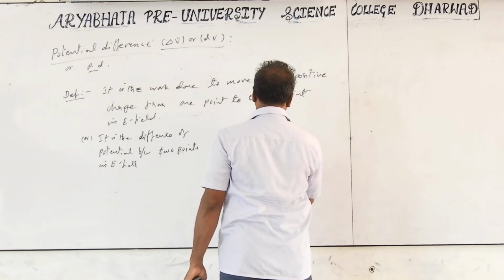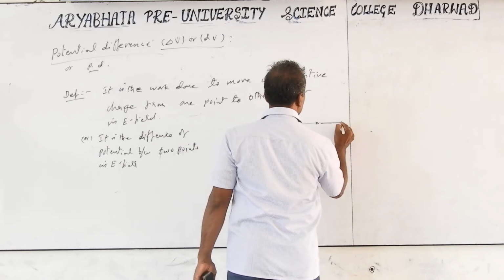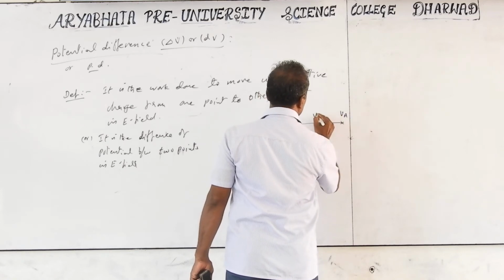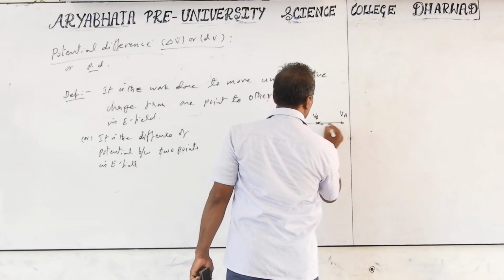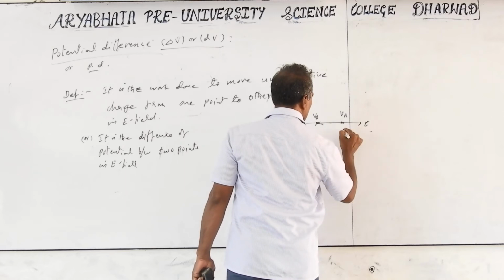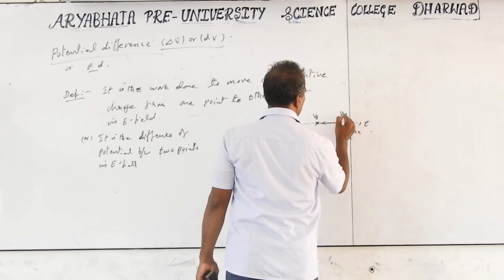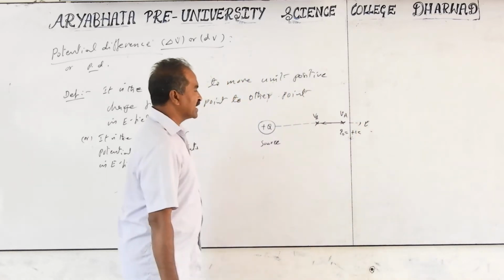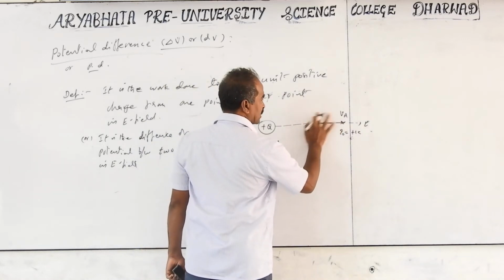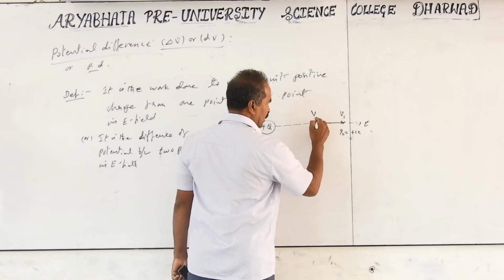There is a source charge which provides the electric field, and here I take the points VA and VB. I am moving from VA to VB, with the electric field directed to the right, away from the source. The charge moving is Q naught equal to plus 1 coulomb. If Q naught is moving from A to B, B is final and A is initial.